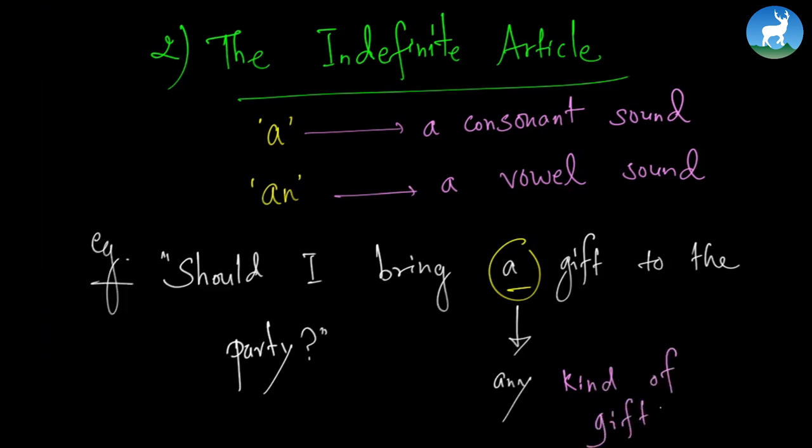Moving on. Again, when you're using the indefinite article, keep this in mind: the indefinite article appears in front of singular nouns only. So we have the word gift, and gift is a singular noun. That is why the indefinite article a is used. If your friend had said something like, should I bring gifts to the party, we would not be using any article, because an indefinite article is not followed by plural nouns.